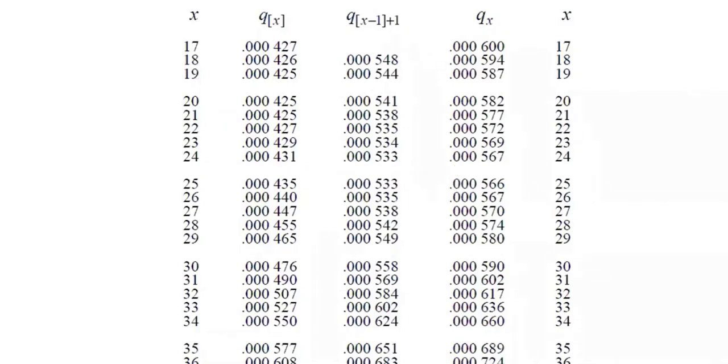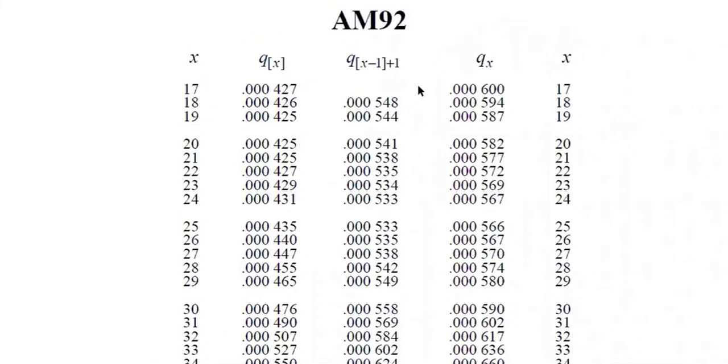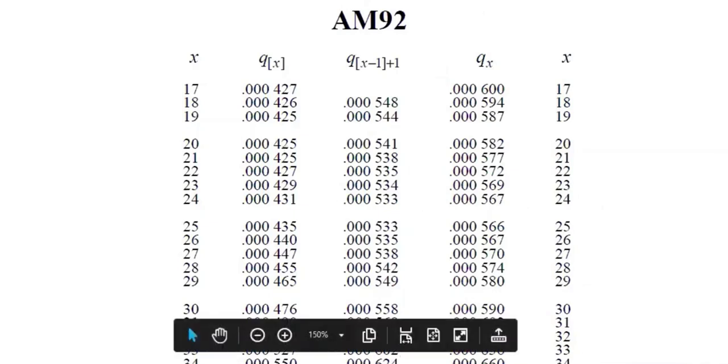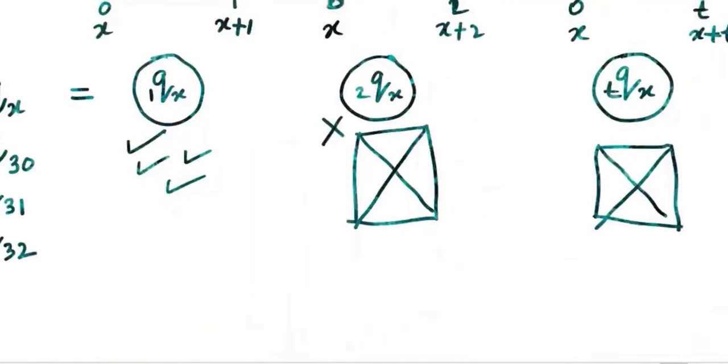Again, the name of the table is the AM92 table. We have different tables, but mostly we use the AM92 table. AM92 also has a meaning, but I'm not going into that. Again, remember, these are UK mortality rates. The survey they conducted was around 1990, long before. Mortality has changed now. So if you join a company and start working, you might use a different table, but for exam and learning purposes, we mostly use this table. Now let's go back to this one. So the q's are given.